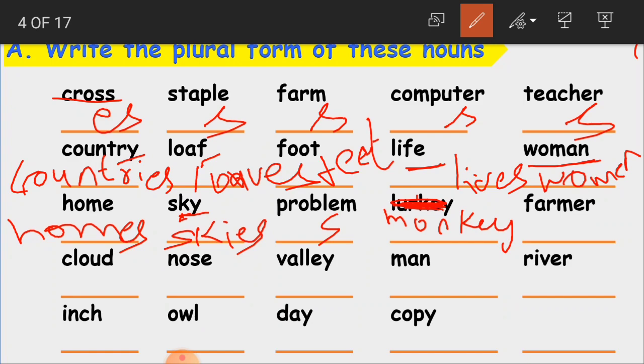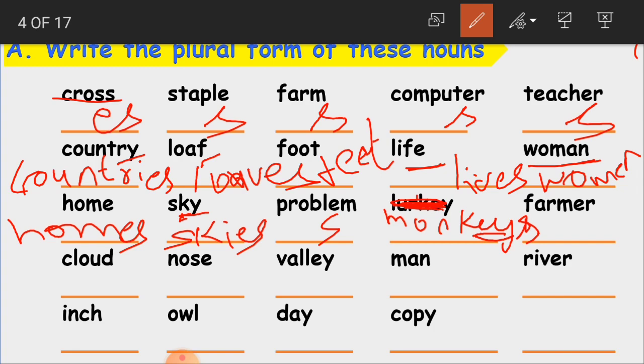Monkey. If you see monkey here, Y is the ending letter, and before Y what are we having, children? E. E is a vowel, yes or no? When we are having a vowel before Y in a singular noun, then we just add s to get the plural noun. Then this becomes monkeys. Clear, children?